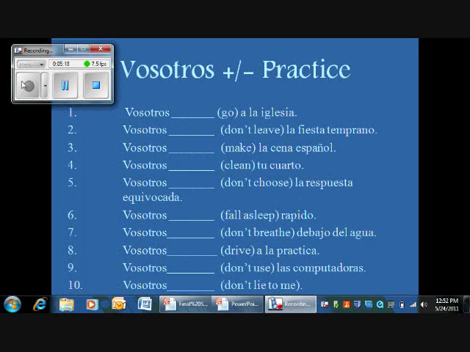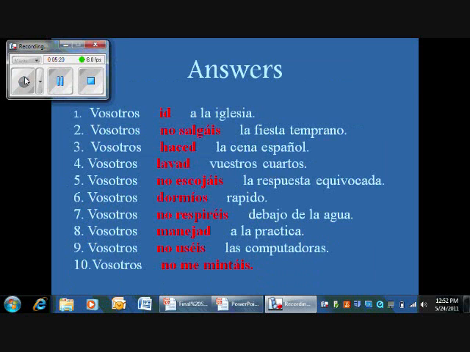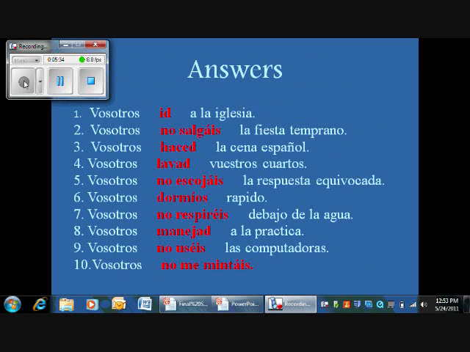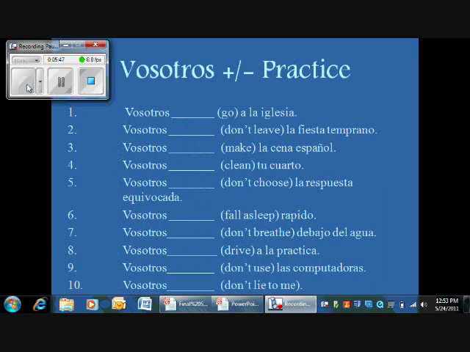Vosotros clean your room. Vosotros lavad vuestros cuartos. This is because you take off the R and replace it with a D on lavad. Vosotros don't choose the wrong answer. Vosotros no escojáis la respuesta equivocada. This is because you add a no because it's negative and take the O off the yo form of escoger and add áis because it's an ER verb.